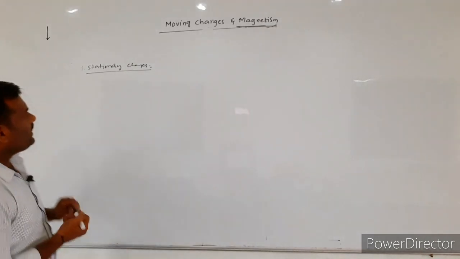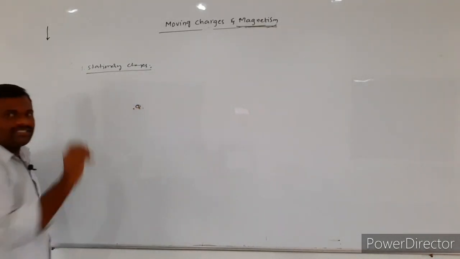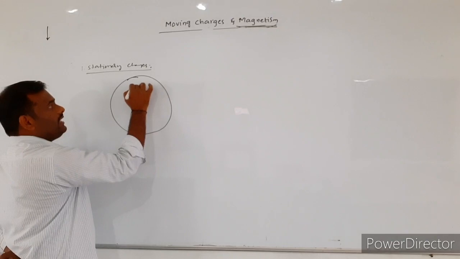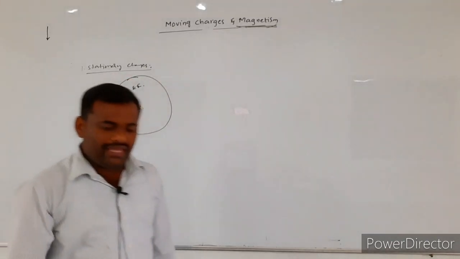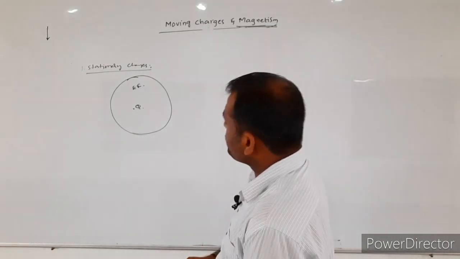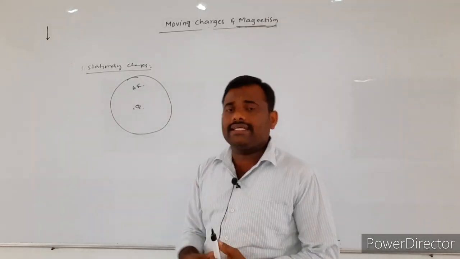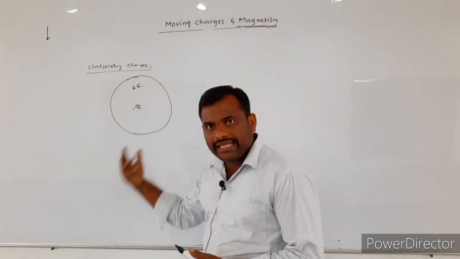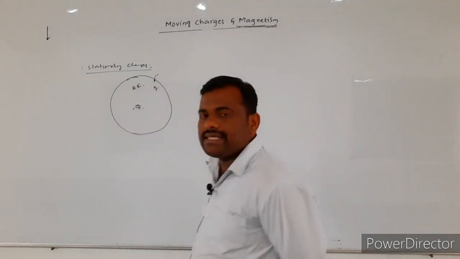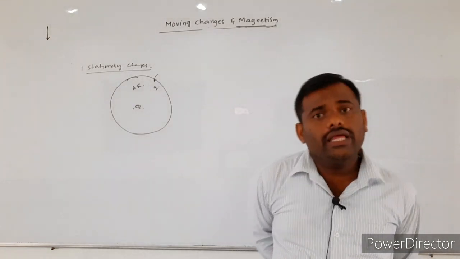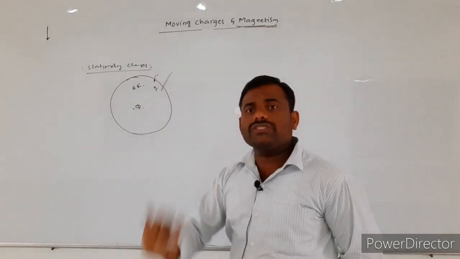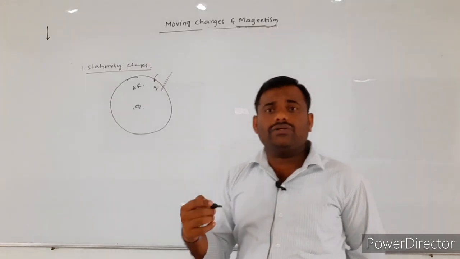So if you consider any one stationary charge, an electric field will be developed around it. And we also know the properties of the electric field. That means when you consider a stationary charge at a point in space, it is producing the electric field around it. Whenever some other charged particles enter into that region, those charged particles experience the electrostatic force.